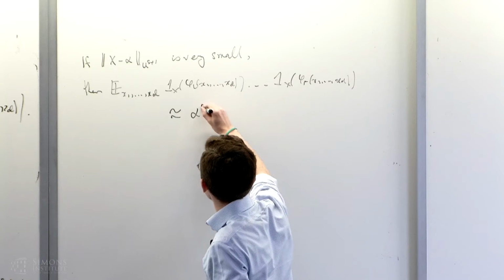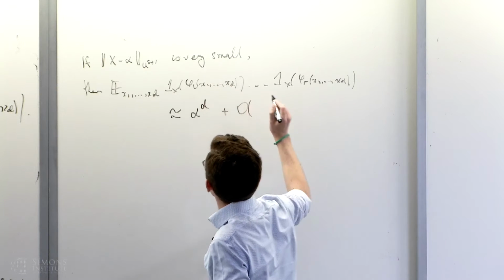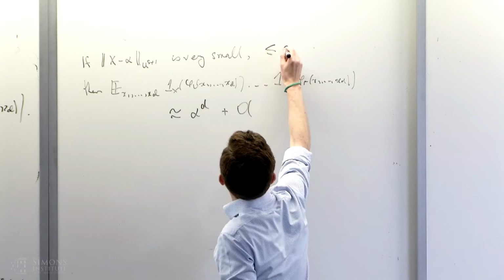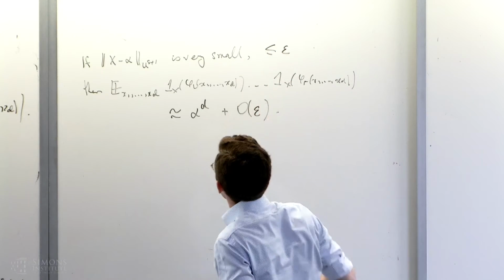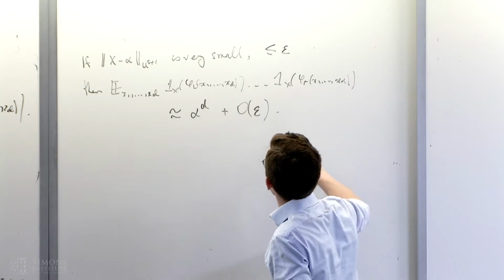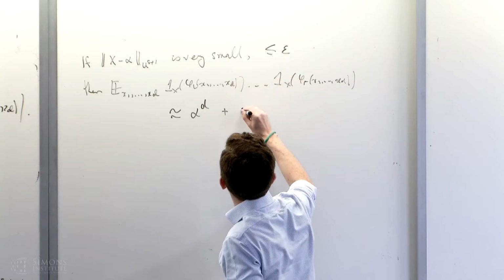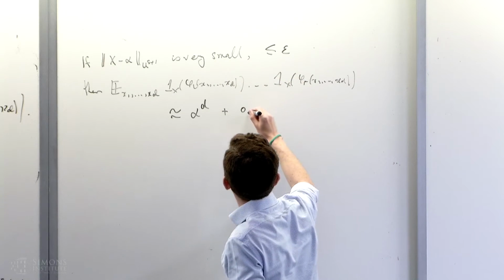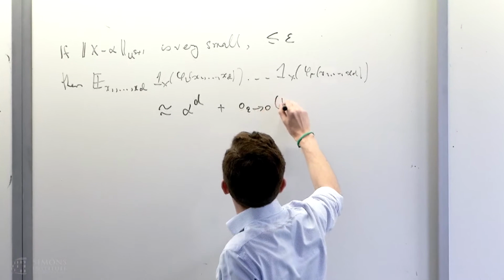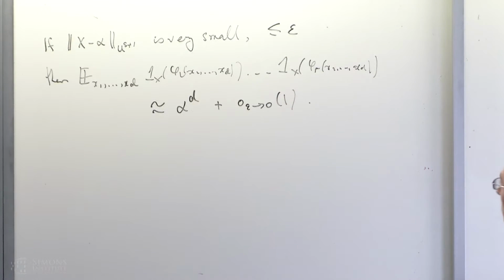So alpha to the d plus big O of epsilon, where this is little o(1) as epsilon tends to 0.